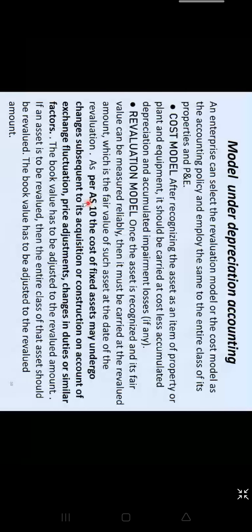ठीक है. अब क्या करोगे रिवैल्यूएशन मॉडल में, आपका क्लोजिंग बैलेंस है 540, you value your asset from a certified valuer. Most of the big companies do carry these practices. So a valuer comes and values the property or your office equipment or your land and building.